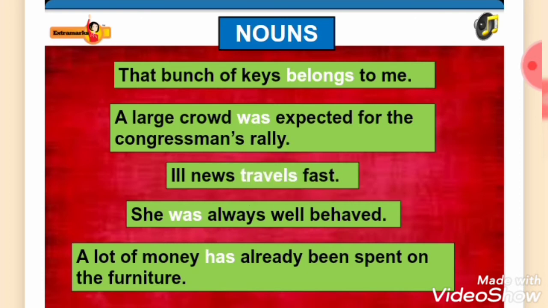The correct edited sentences are as follows. That bunch of keys belongs to me. A large crowd was expected for the congressman's rally. Ill news travels fast. She was always well behaved. A lot of money has already been spent on the furniture.